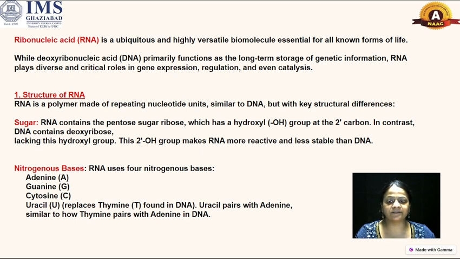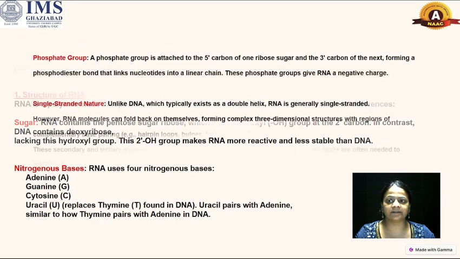The nitrogenous bases of RNA are four: adenine, guanine, cytosine, and uracil. Uracil replaces thymine, which is found in DNA. Uracil pairs with adenine, similar to how thymine pairs with adenine in DNA.